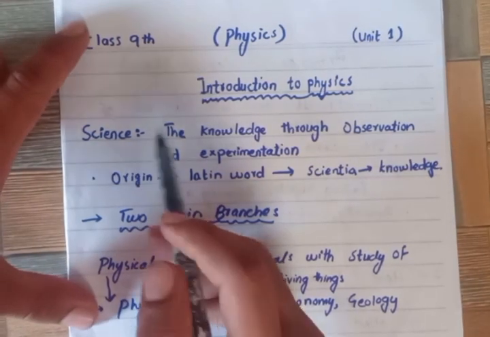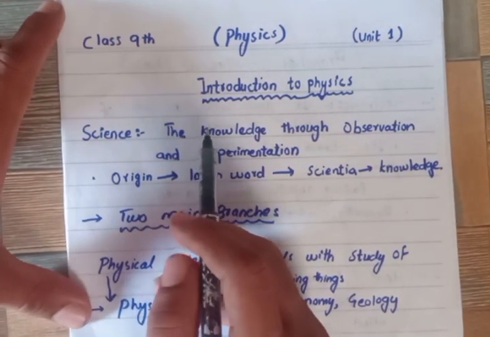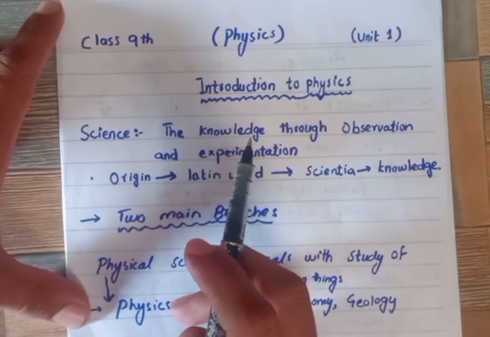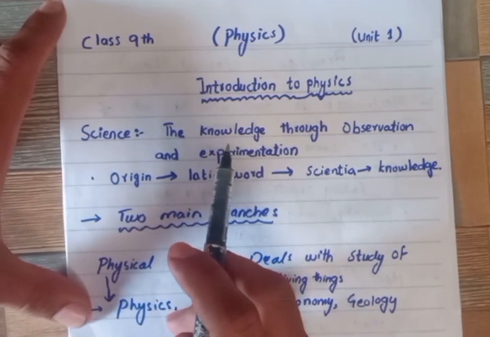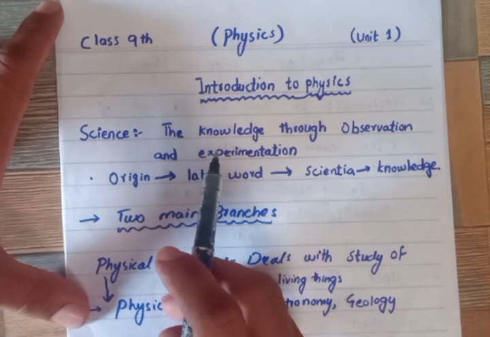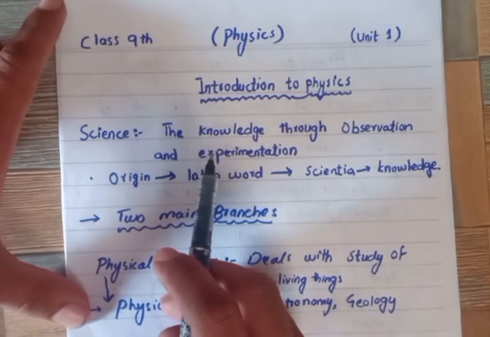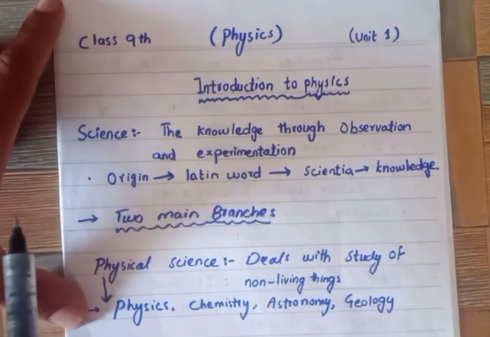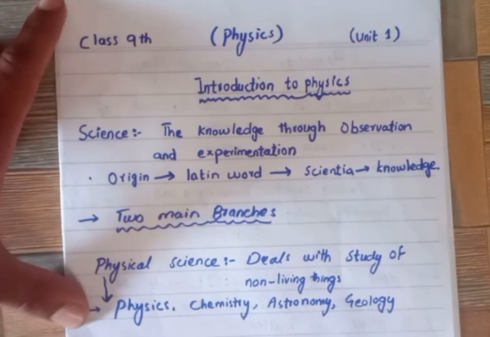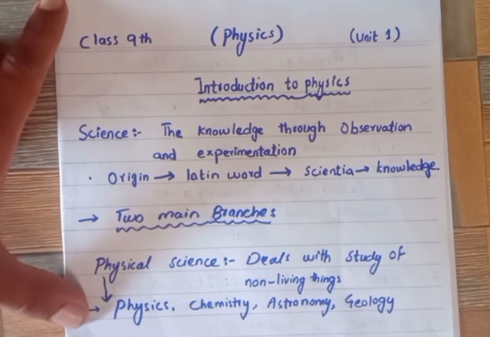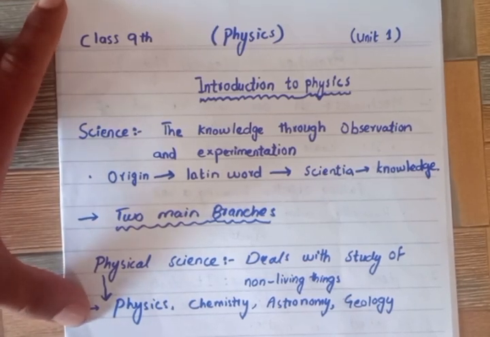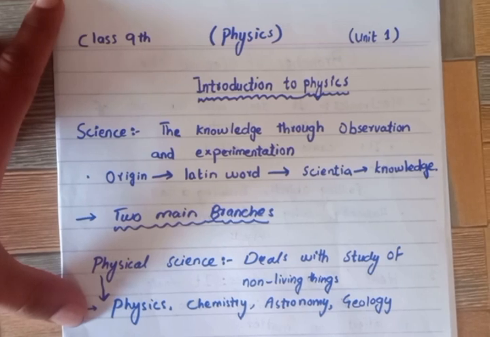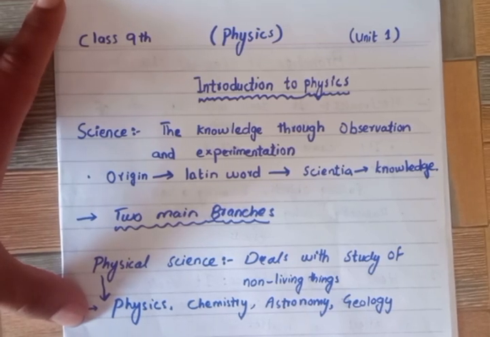Okay, science, most of the people have their own definitions. Some say science is the study of living things and non-living things. And some say science is the study of everything around us. Whatever is present around us, it is the study of science. For example, blood flowing in our body is based on science. The rain falling on our house is based on science. The medicines that are made are based on science.